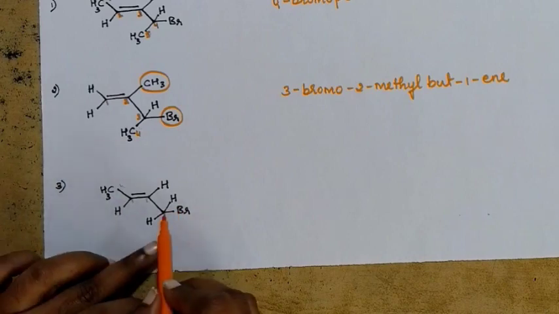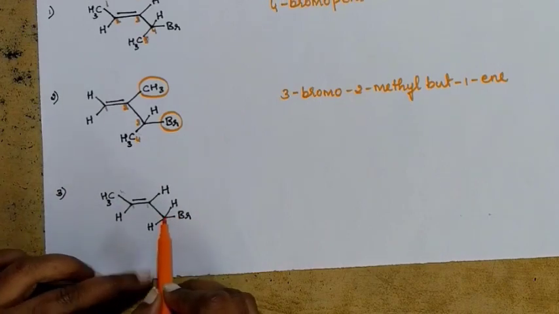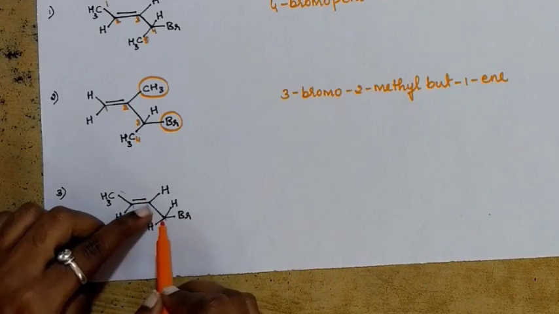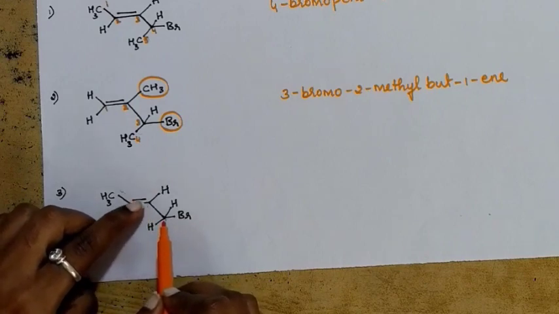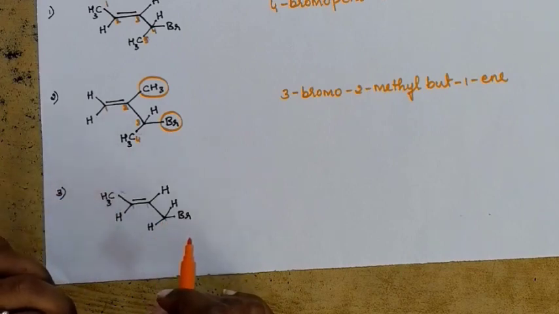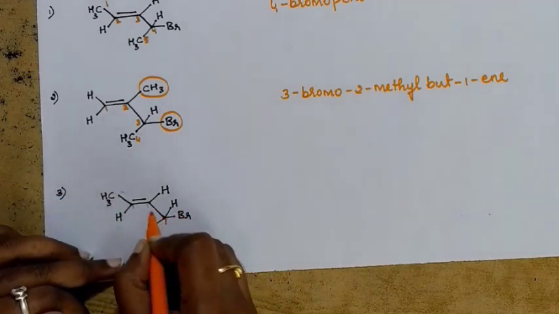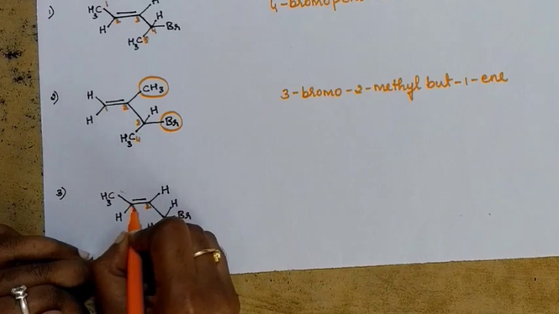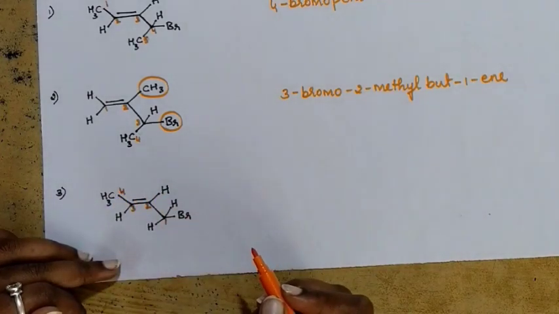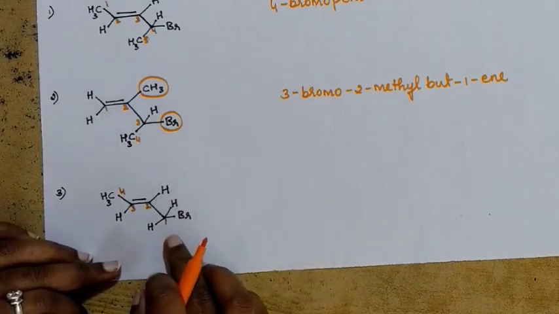But if you start giving number from this side, 1, first position is going to be for bromine, and 2, second position is going to be for this double bond. 3, 4. Which one is suitable? If you start numbering from this direction, both double bond and bromine are going to be with least position. So this is the best way of numbering.